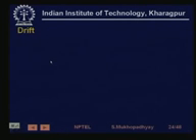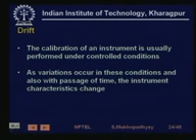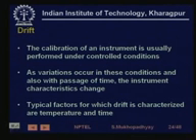Next is drift. Even if you correct for the bias and the gain error at some point of time during calibration, you have drifts in the bias and the gain. Such bias and gain errors can develop due to variations in temperature, variations in time, or some other conditions. The rate at which these develop is characterized by a performance characteristic called drift. Typically drift is characterized for temperature and time.